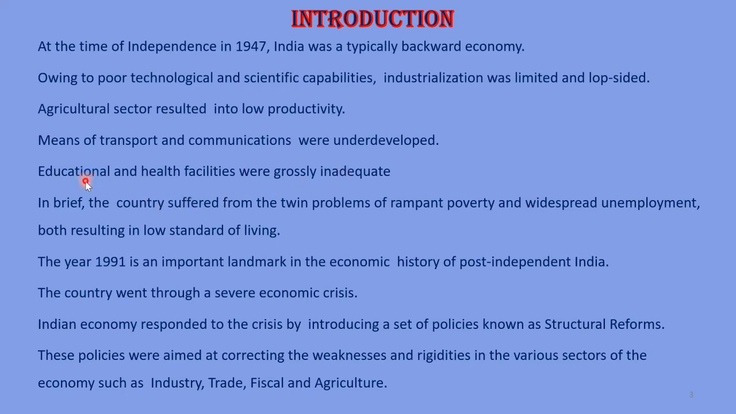Education was mainly given for male children. Female children were deprived of education. Health facility was very poor. Birth rate was high, but the death rate was also high because of poor health facilities. In brief, the country suffered from twin problems. We had poverty and widespread unemployment.